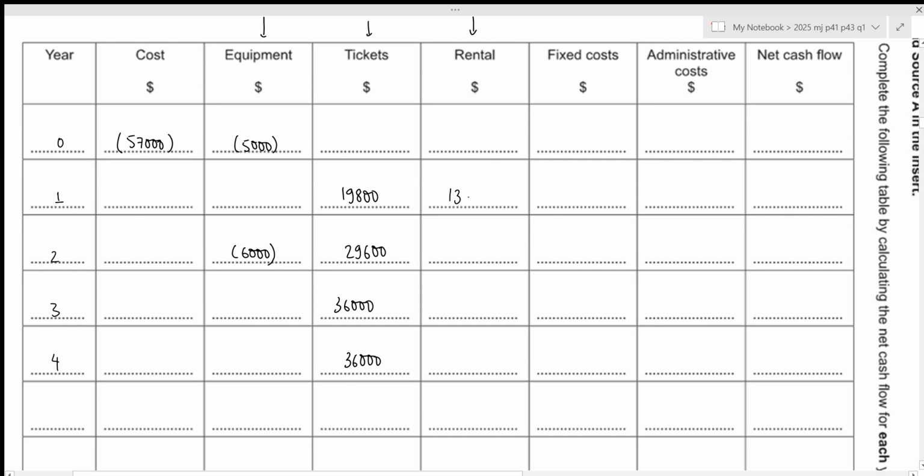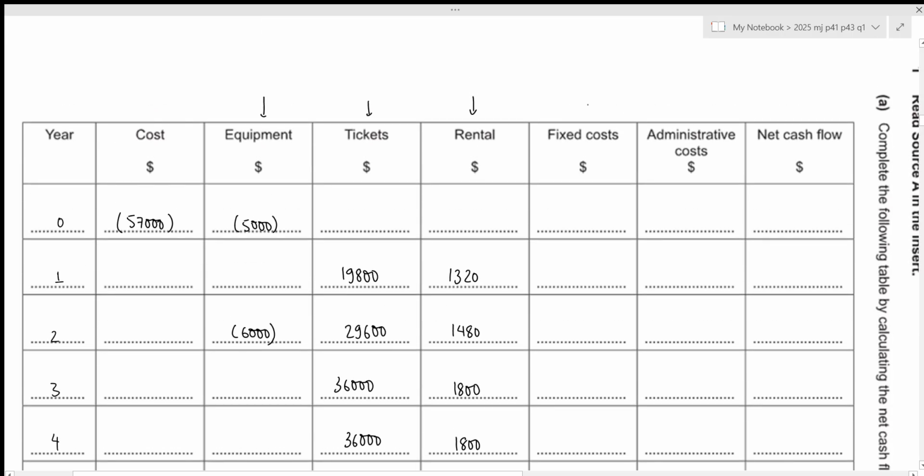So 1,320, 1,480, and 1,800. Okay. Then we have the fixed cost. So fixed cost, we will have to incur it. So this will be our cash outflow. We need to show it as a negative figure.